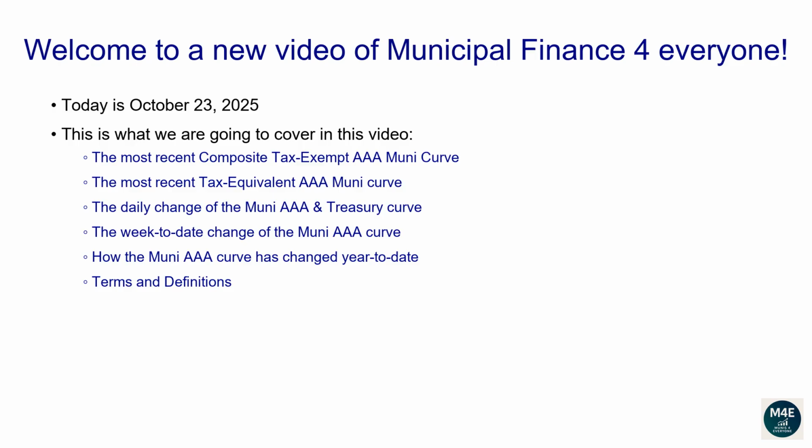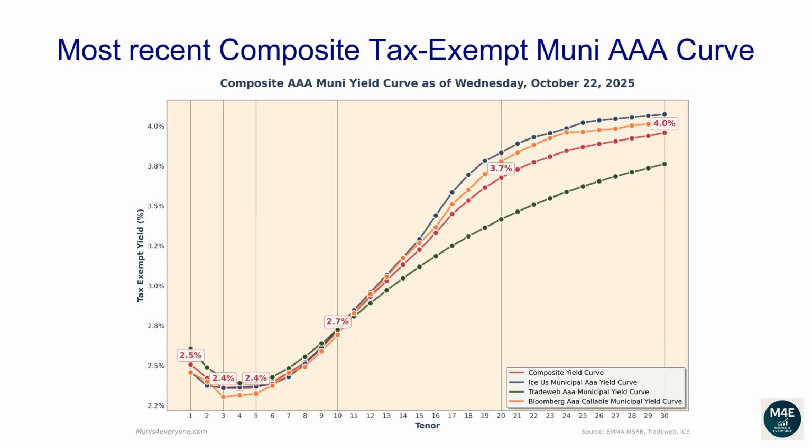Terms and definitions. Let's go over the most recent composite tax-exempt Muni AAA curve. The following composite tax-exempt yield curve is based off the most recent ICE, TradeWeb, Bloomberg yield curves that are available on the MSRB website, plus some proprietary extra adjustments, as of October 22, 2025.